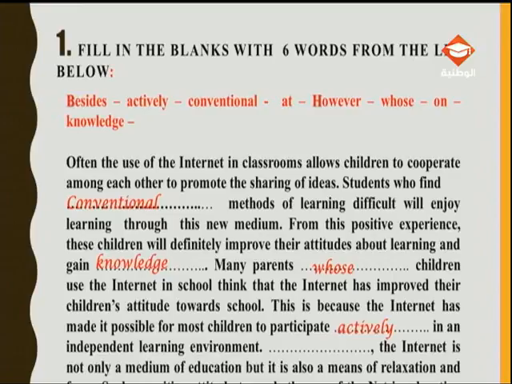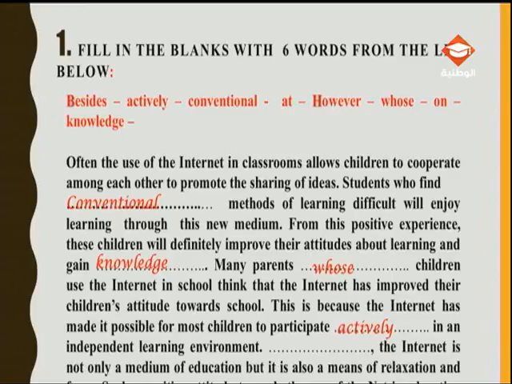Then, in an independent learning environment, look at the punctuation. After environment, we have a full stop. And then we have a blank. So, what do I need? I need a word that begins with a capital letter. What about these words?